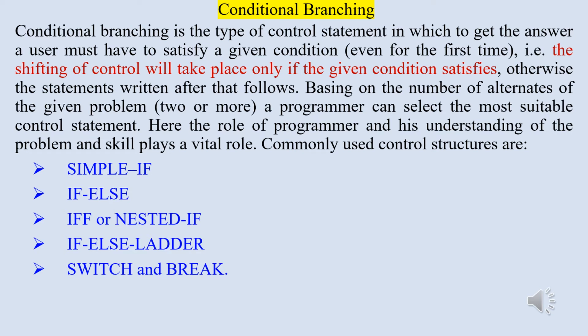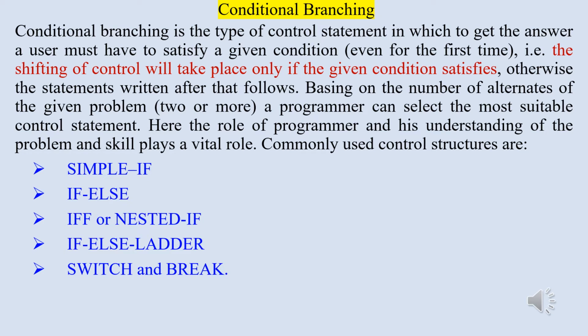Basing on the number of alternates of the given problem, that may be 2 or more, a programmer can select the most suitable control statement. Here, the role of the programmer, his understanding of the problem and his skill play a vital role. Commonly used control structures are simple if else, if else if or nested if, also known as if within if, else if ladder, and switch and break.